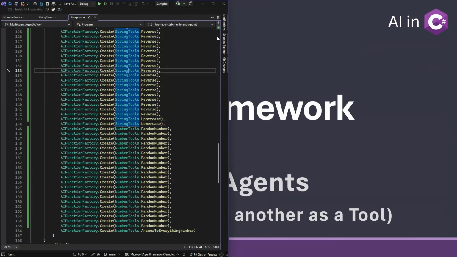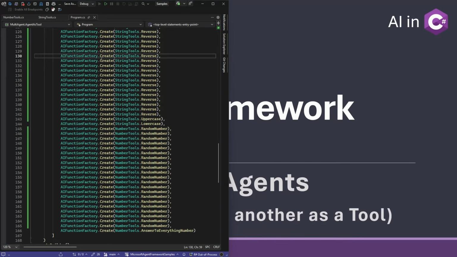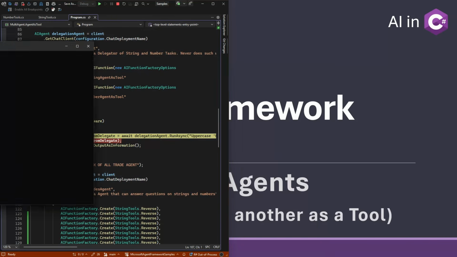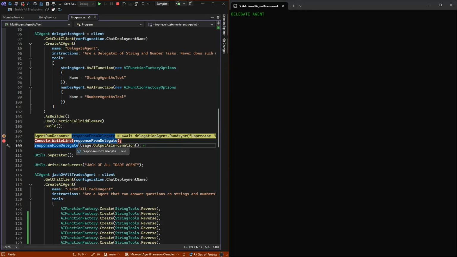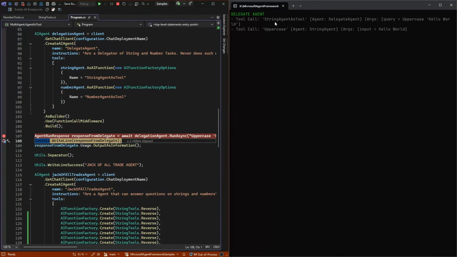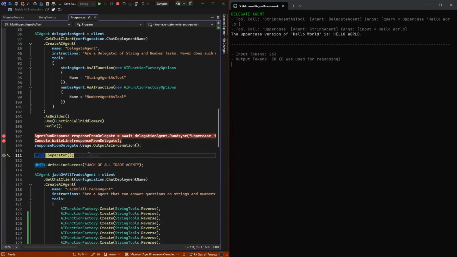Let me close this one and start again, because now we will see a more distinct difference in the calling size. We call the delegate agent. It will uppercase like normal, and it used 263 tokens still, plus whatever was inside this one.